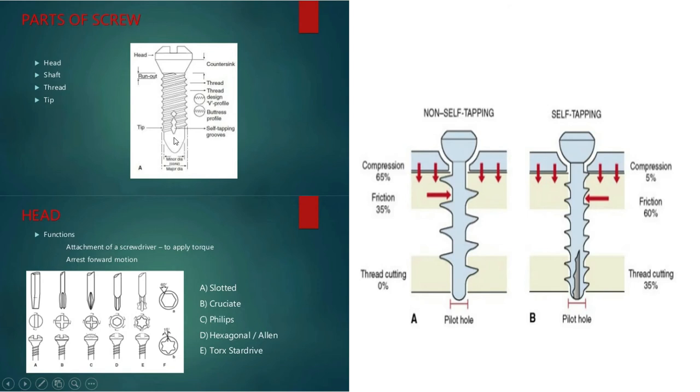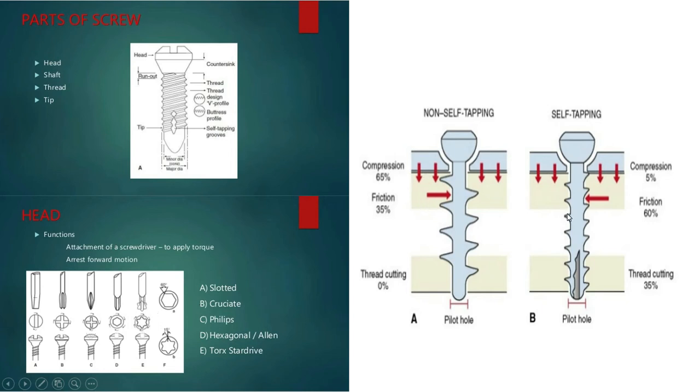It is present in the self-tapping screw. I will discuss it immediately after how we use a plate. Now regarding the head socket, in the wooden screw there will be a vertical slot or cross slot, but recently we use the hexagonal type or stereo type. In stereo type, torque will be very high even if we use very small power, and in all the advanced implants this stereo type of screwdriver is used.